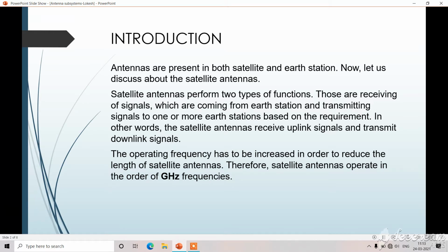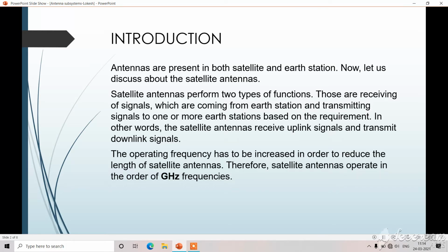Satellite antennas perform two types of function. One is transmitting and another one is receiving. So those are receiving of signals which are coming from earth station and transmitting signals to one or more earth stations based on the requirement. In other words, the satellite antenna receives uplink signals and transmits downlink signals.